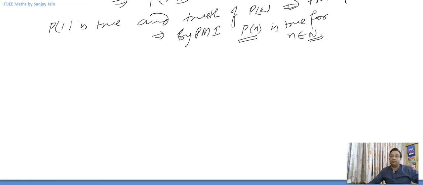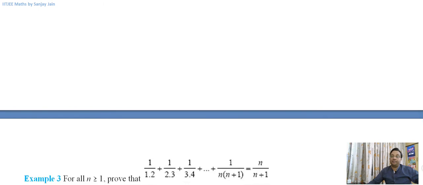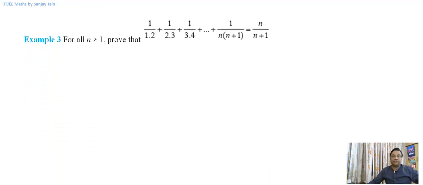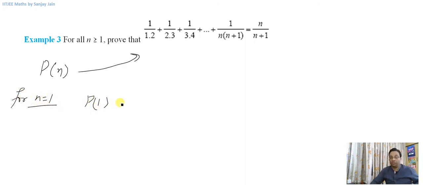This is the algorithm that we are going to follow in each and every question that we will solve. For example, in the first, what do we do first? We consider this statement to be p of n. Now for n equal to 1, we will check p of 1 is true or not.